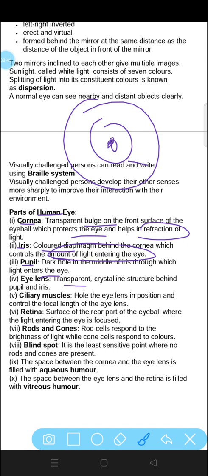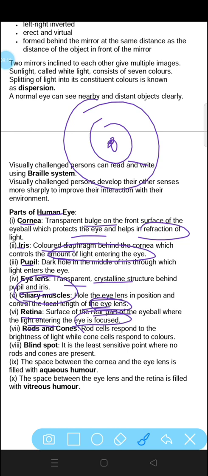Eye lens is a transparent crystalline structure behind the pupil and iris. Ciliary muscles hold the eye lens in position and control the focal length of the eye lens. Whenever there is too much light or too little light, the ciliary muscles will adjust the eye. Retina is the rear surface of the eyeball where light entering the eye is focused. It is the place where the image forms.